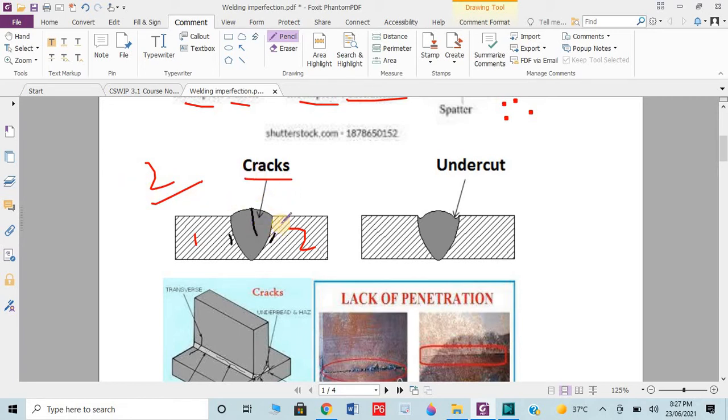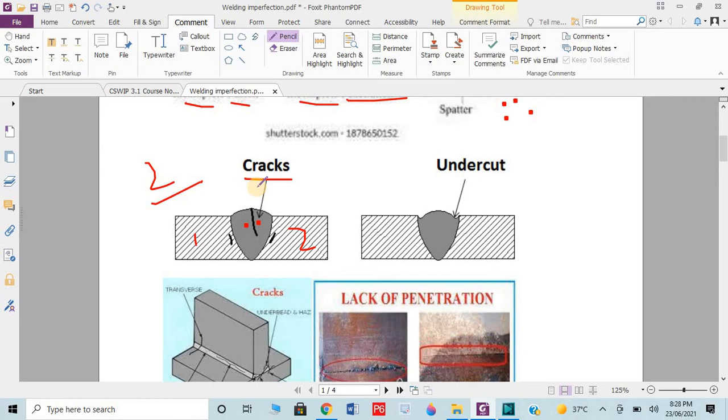So cracks are actually in the weld metal if there is any discontinuity. Like here we have complete welding. This is the welding. Here you can see a line occurred. This is actually not a line. This is the boundary which differentiates the two states of the weld, like this one and that one. Between this, if any kind of gap occurred, it's known as crack.